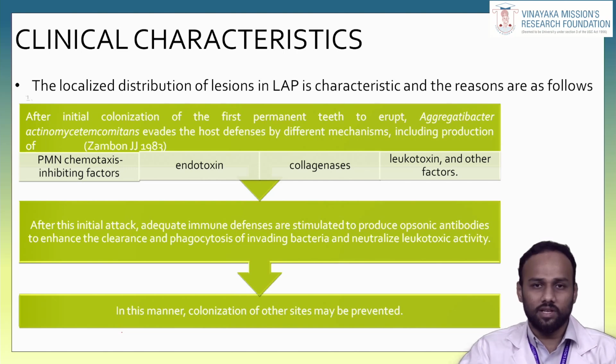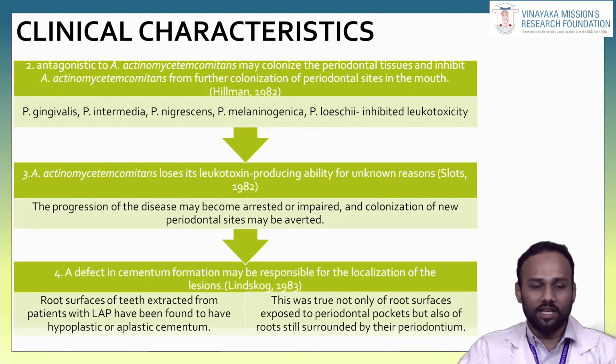In this case only there will be a localized distribution, that is, it will involve only the incisors and molars. Other than that, it will not involve other teeth in localized aggressive periodontitis. Then comes the second reason: an antagonist to A. actinomycetemcomitans may colonize the periodontal tissue and inhibit A. actinomycetemcomitans from further colonization of periodontal sites in the mouth.